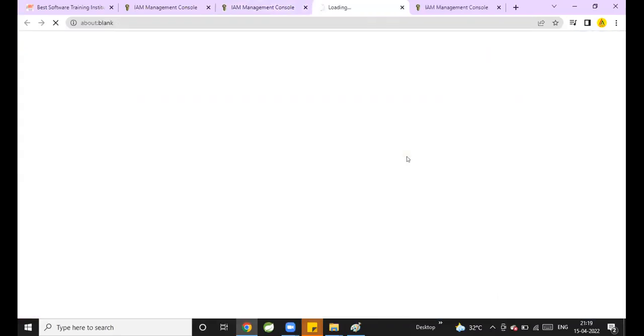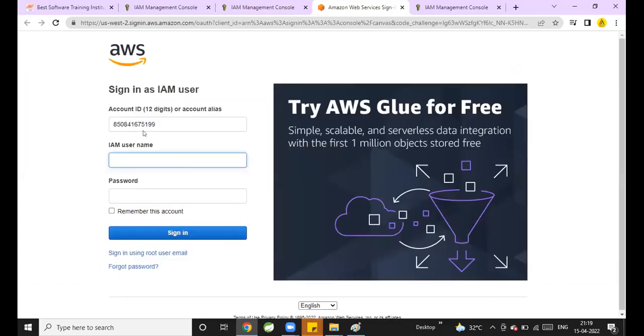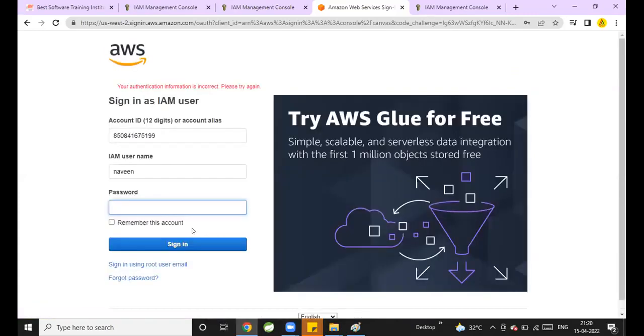Now go to this URL. This is the IAM user URL. Now, if you want to log in to an IAM account, is the account ID mandatory or not? Yes, sir. Account ID is mandatory. Now, this is my username. This is my user password. Click on sign in. Authentication information is incorrect.